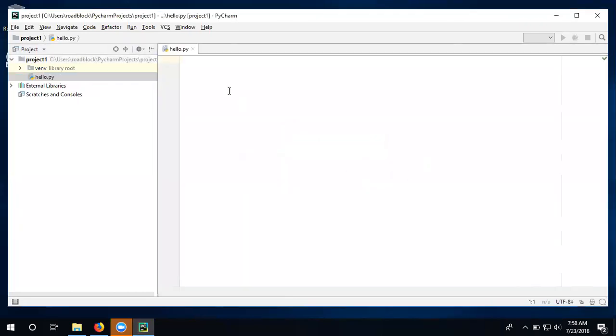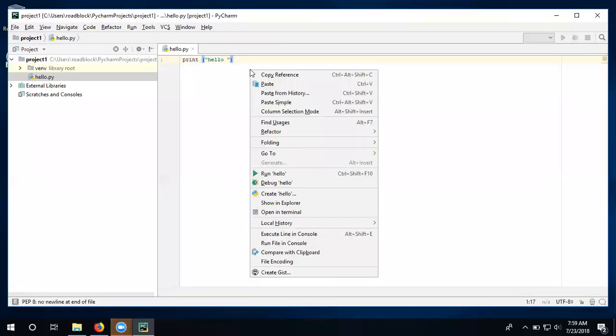We are going to print a command, print. Then right click over here and press Run hello.